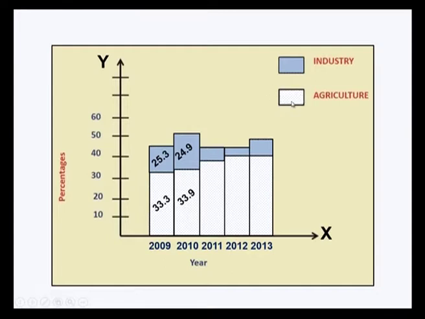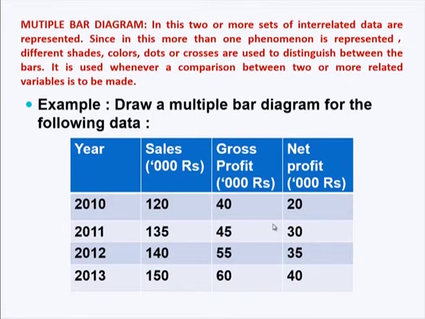The next one will be the multiple bar diagram. Here we have a bar diagram where you want to compare 3 or more sets of data. Whenever you take 2 or more sets of data which are interrelated, you can represent this by a multiple bar diagram. Since in this more than one phenomenon is represented, you can show that by different shades or different colors or dots or crosses, which you can use to distinguish between the bars.